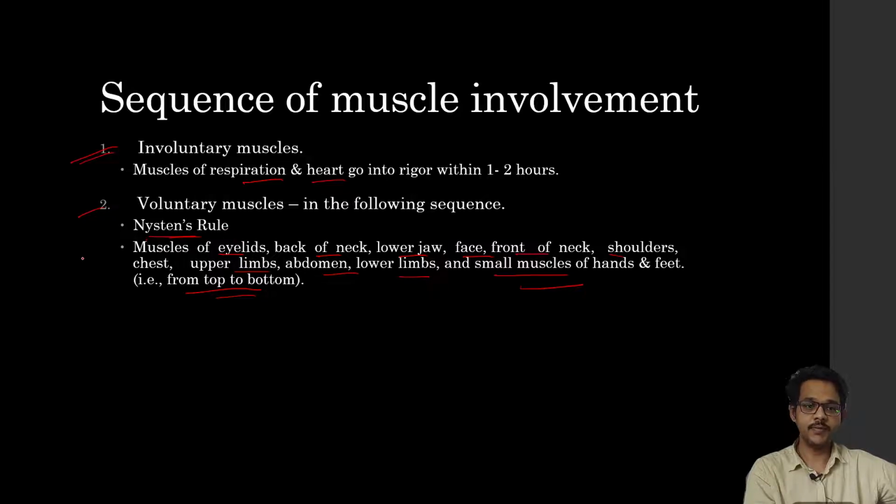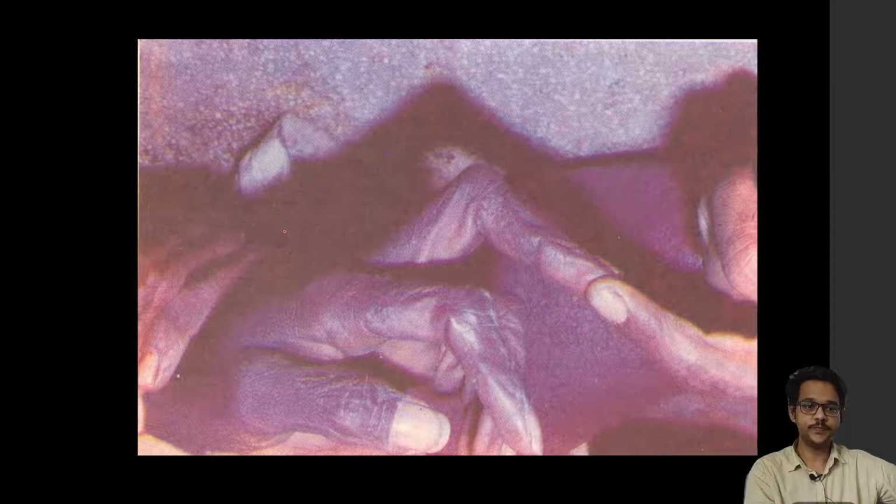So it starts from the eyes, then the neck, then lower jaw, then face, front of the neck, shoulders, chest, upper limbs, abdomen, lower limbs, and lastly the small muscles of the hands and feet. We should keep in mind that it goes from top to bottom.